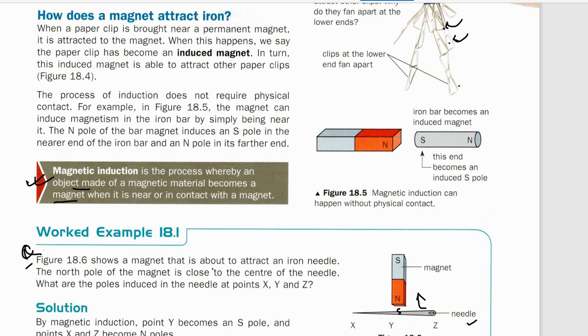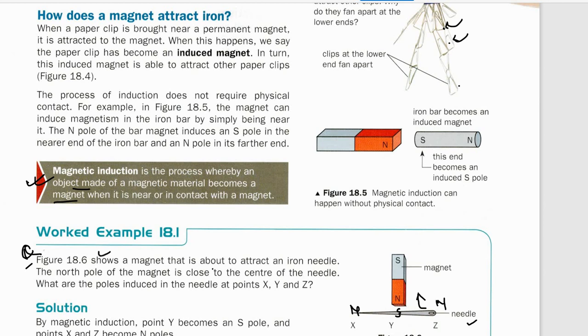Okay, now what are the poles induced in the needle at the points X, Y, Z? Obviously, if this is a south pole, this will be a north pole and north pole. Why should it be a south pole? Because it is given in the question that the north pole of the magnet is close to the center of the needle.